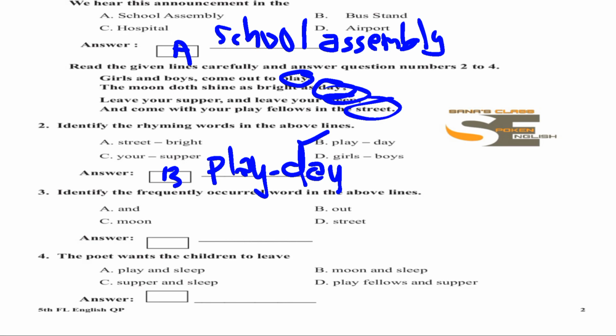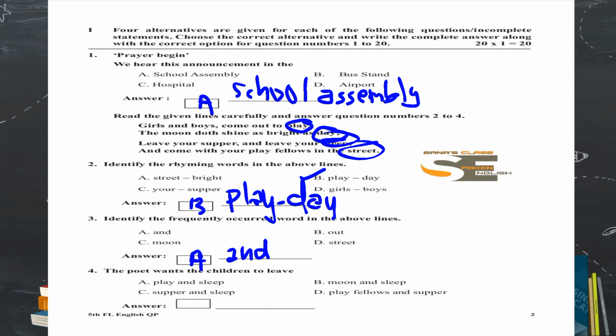And leave your supper and leave your sleep. And in the last line also, and come with your playfellows in the street. So the word 'and' is repeated thrice, three times here. So option A is the right option.